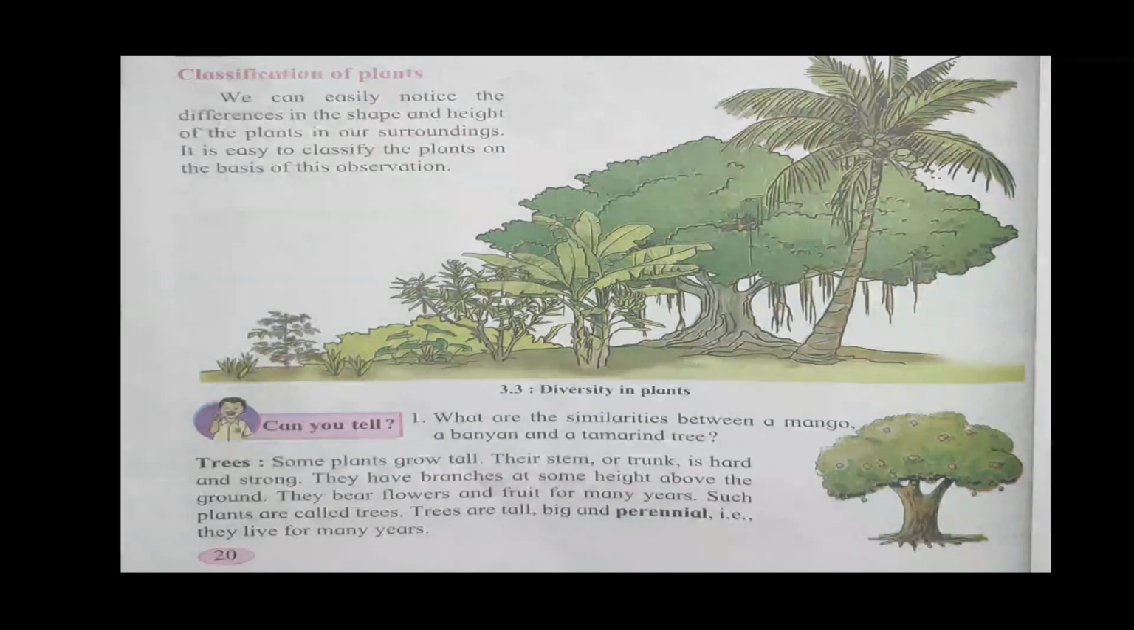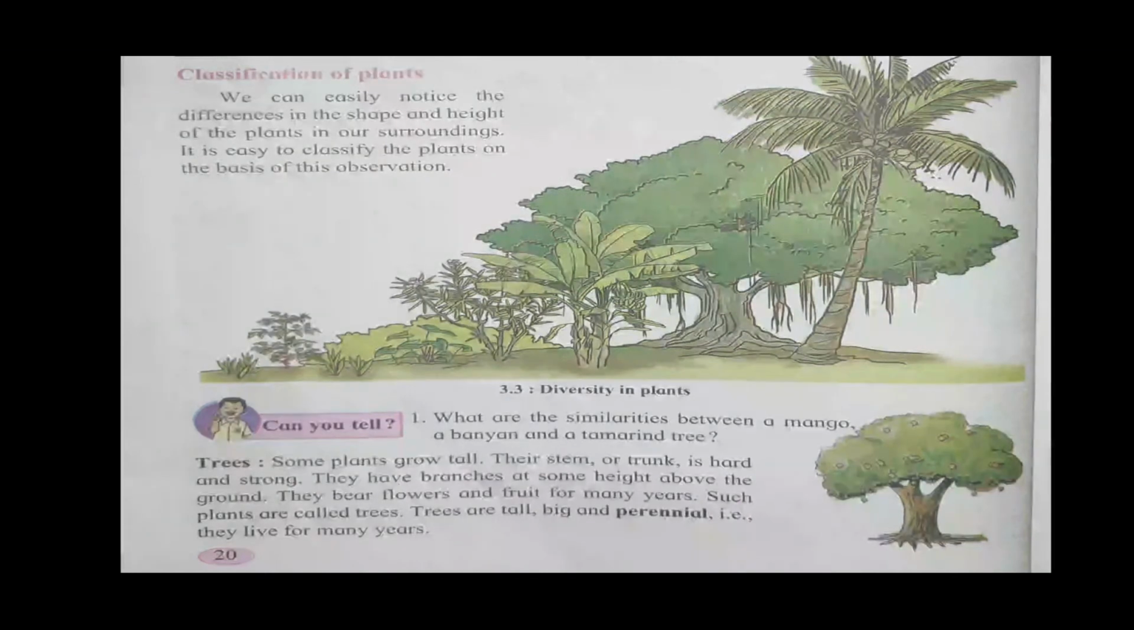Classification of plants. See in the picture, there are many diversities in plants. We can easily notice the differences in the shape and height of the plants in our surroundings. It is easy to classify the plants on the basis of this observation. Can you tell what the similarities are between a mango, banyan and a tamarind tree?